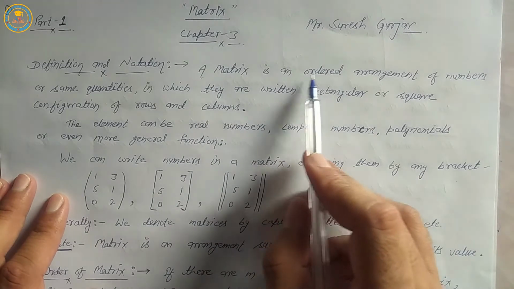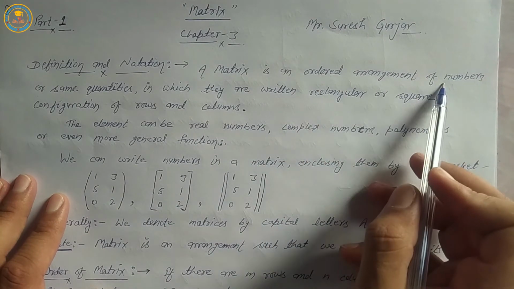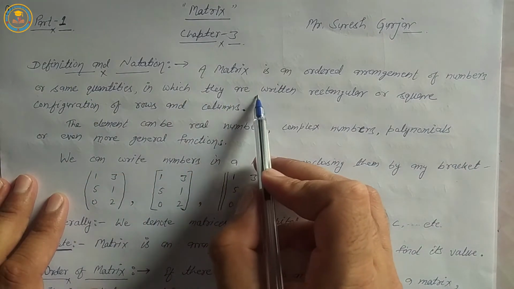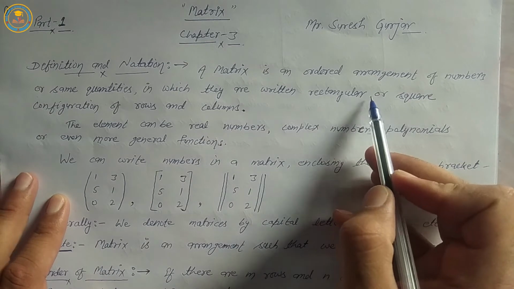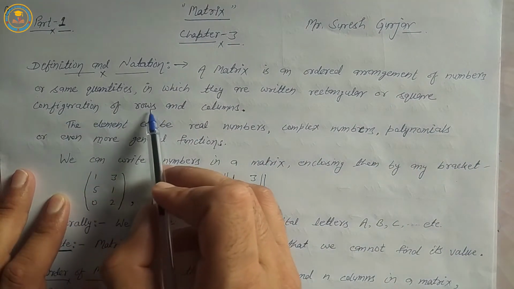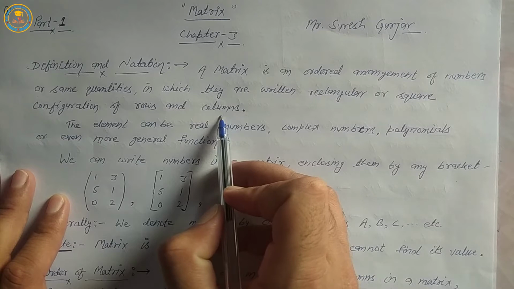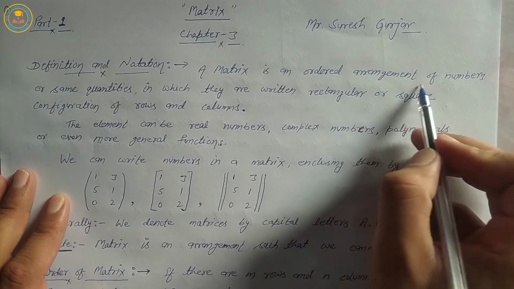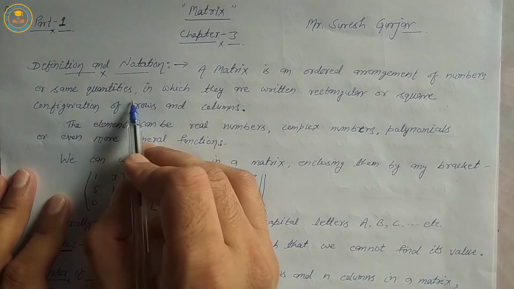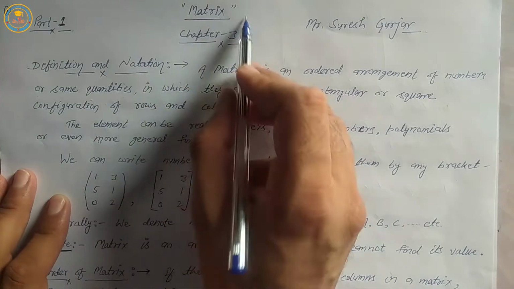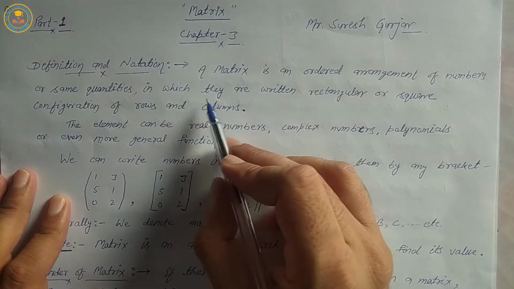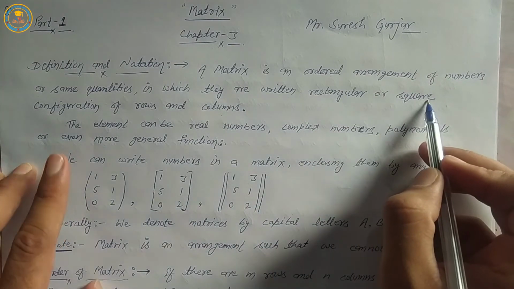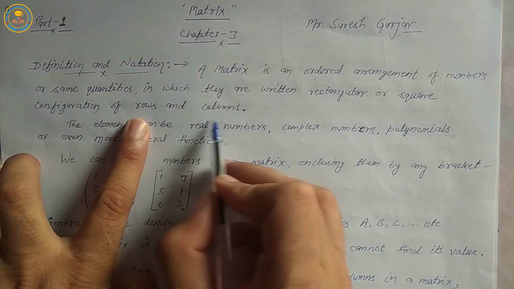A matrix is an ordered arrangement of numbers or same quantities in which they are written in a rectangular or square configuration of rows and columns.